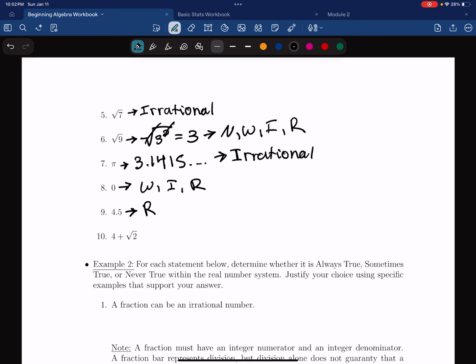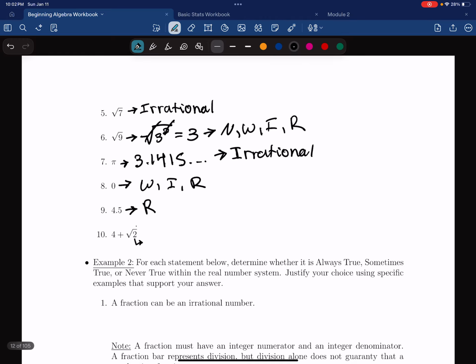Now looking at our last example, example number 10, we have 4 plus the square root of 2. Now 4 happens to be everything that 3 is. It's a natural number, it's a whole number, it's an integer, and it's rational. But because we are adding the square root of 2, which is a decimal, if you evaluate the square root of 2 in your calculator, you get a decimal that goes on forever. There's no certain pattern. It doesn't end. Because you're adding an irrational number to a rational number, this whole expression becomes irrational.